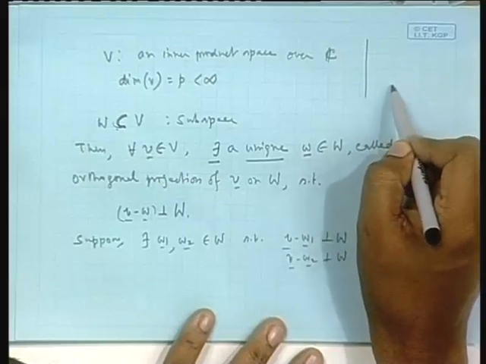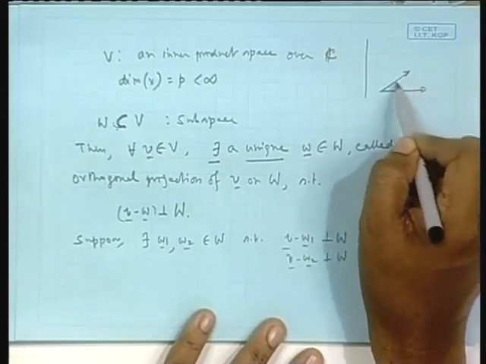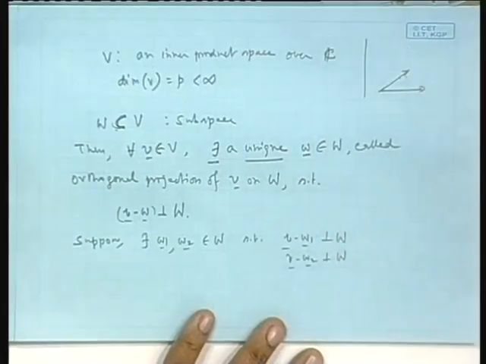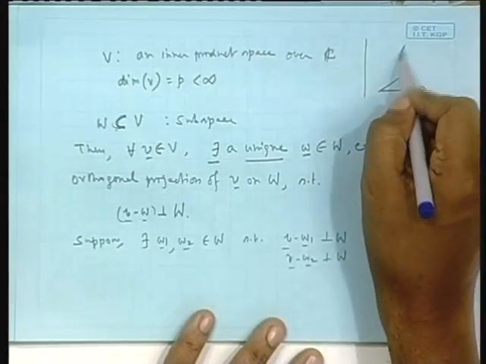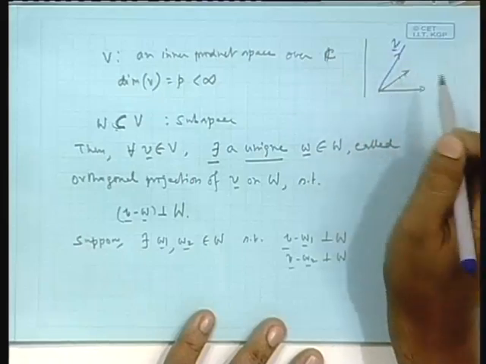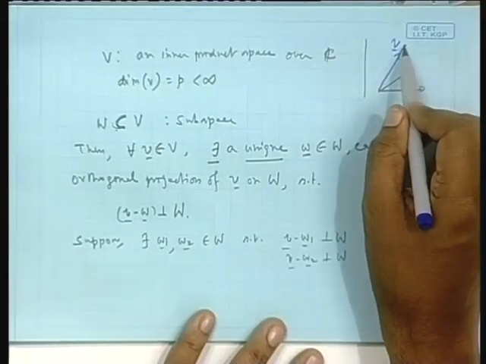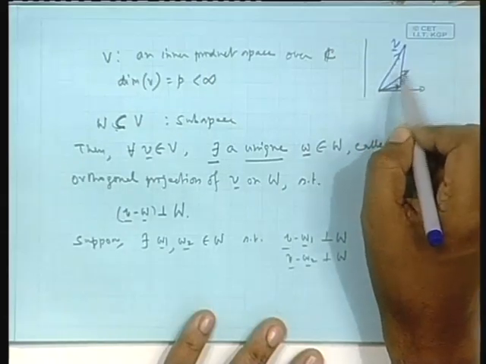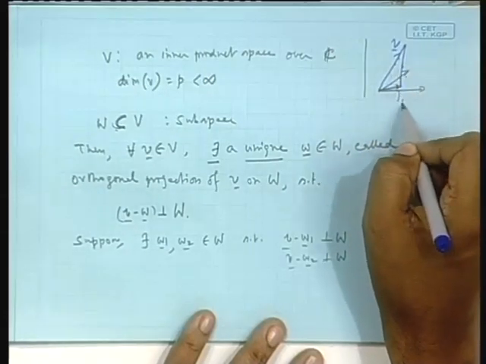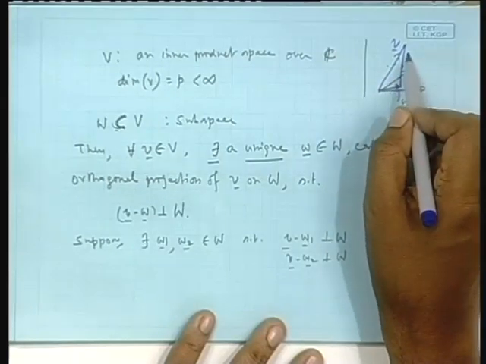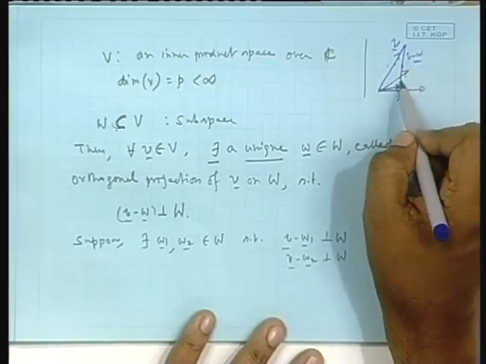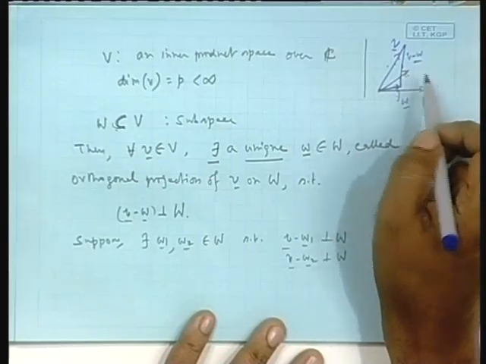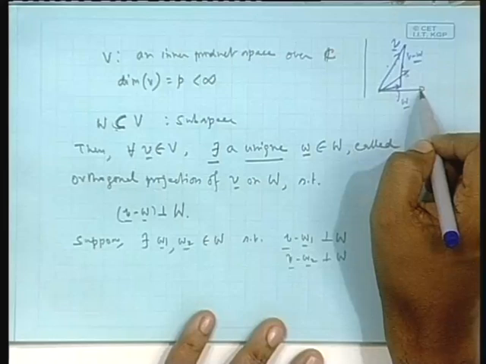You understood what I am saying? I will come back to that figure later, or maybe here only. What I am saying is this: suppose W is a space spanned by these two vectors, that is the plane, and there is your one vector V. If you take a perpendicular, then V minus this vector, we will call it the W vector, is V minus W. Since I have taken it to be 90 degrees, V minus W is orthogonal to anybody in this plane, in the space spanned by these two, isn't it?